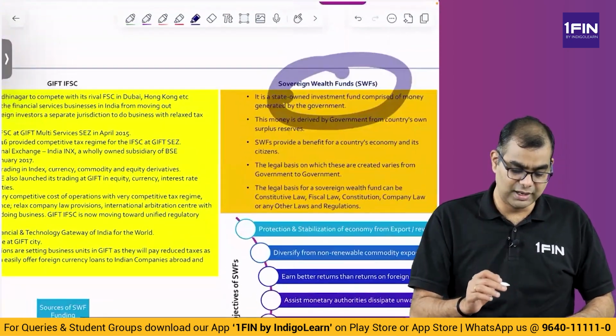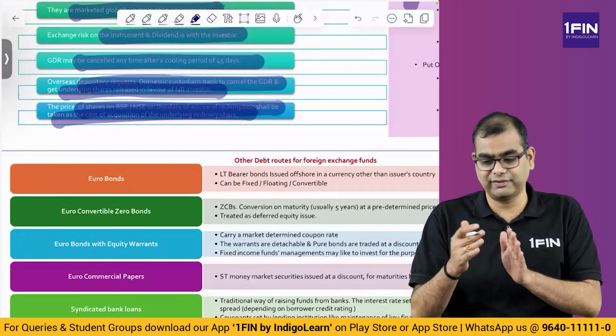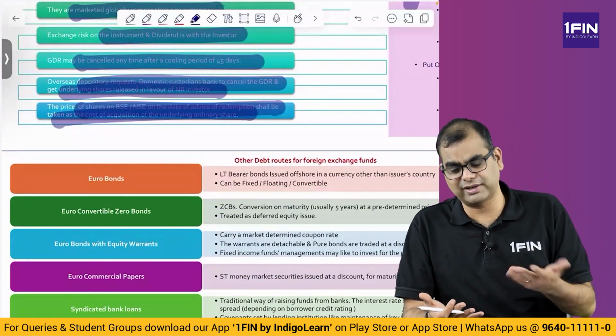So we will look at all of those, but first let us finish these other bonds, then we will go into some questions. We already solved GDR, so we need not solve it again.